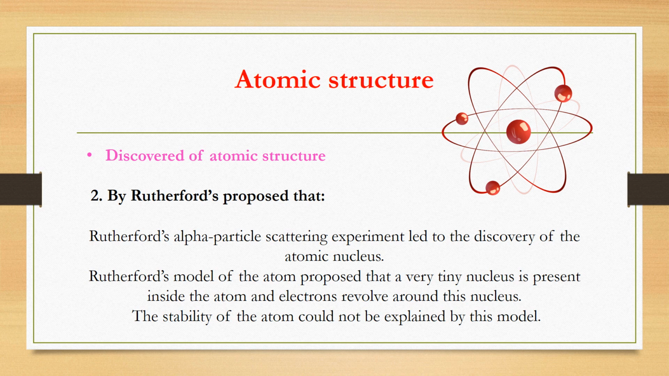Two, by Rutherford, proposed that Rutherford's alpha particle scattering experiment led to the discovery of the atomic nucleus. Rutherford's model of the atom proposed that a very tiny nucleus is present inside the atom and electrons revolve around this nucleus. The stability of the atom could not be explained by this model.